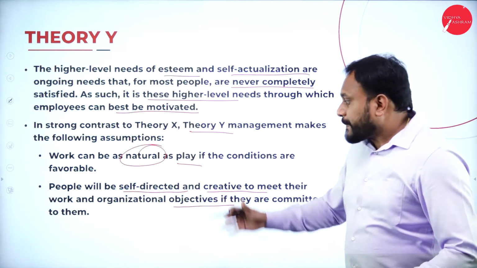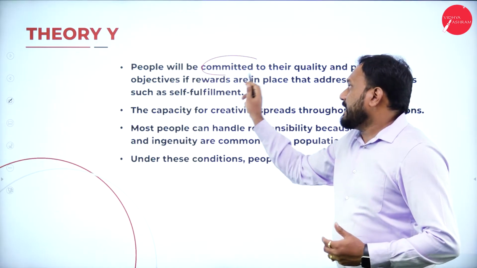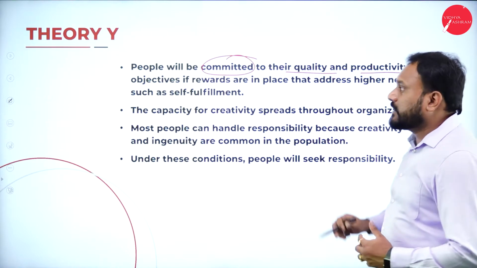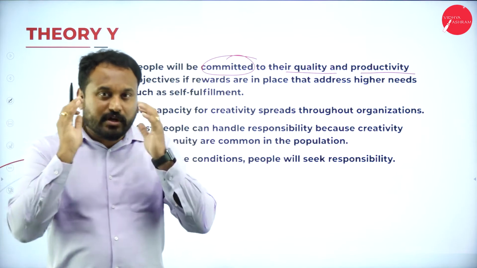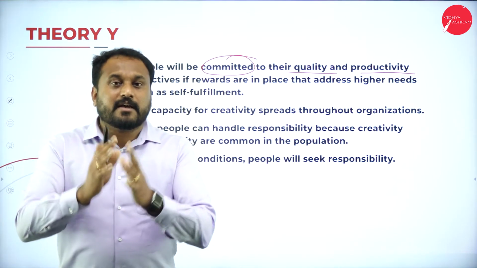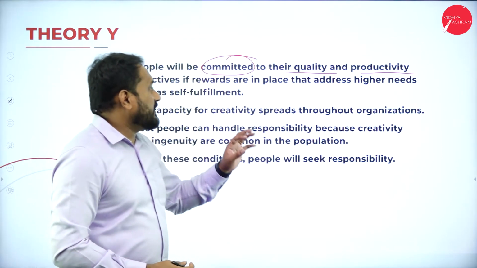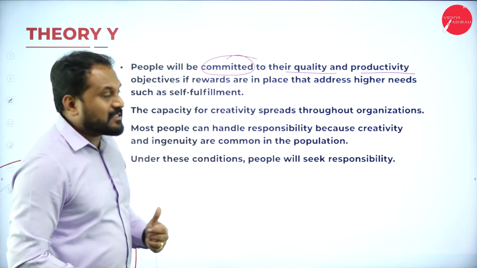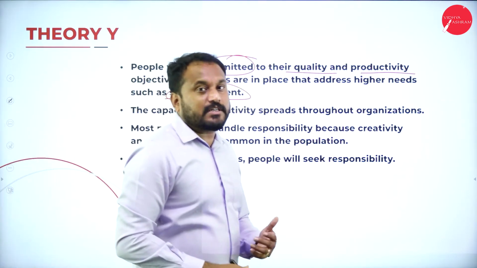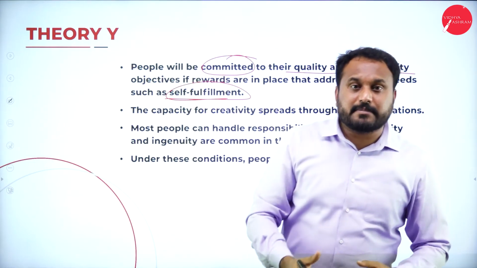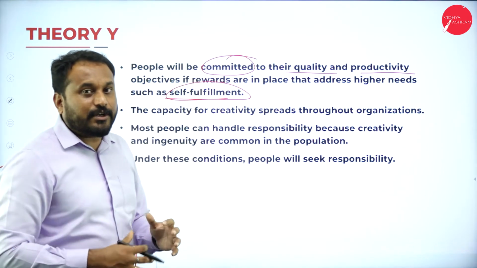Now here people will be committed to their quality and productivity, and these can be objectives of any other goals also. They'll be focused, they have a strong determination, and they have a belief that they can do it. And here, rewards are in place that address higher needs such as self-fulfillment. Now you can actually get the work done from these people by giving them some reward, and they are very happy to perform, and that is how theory Y goes.